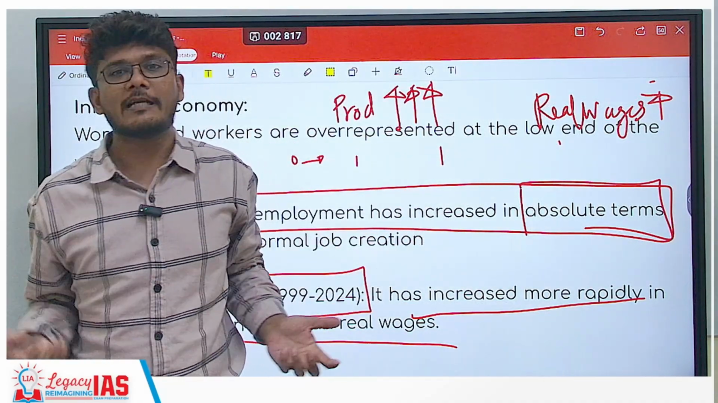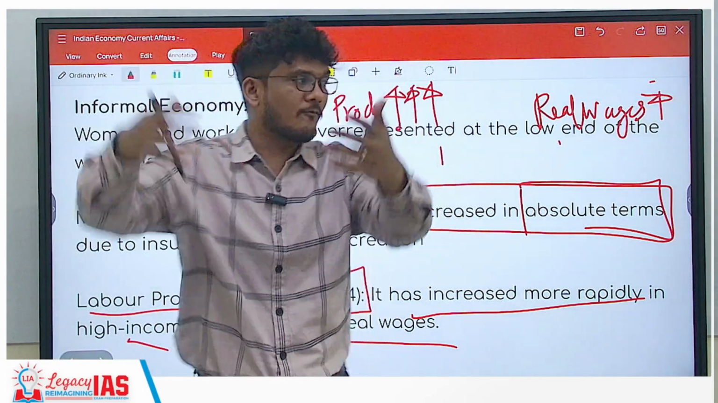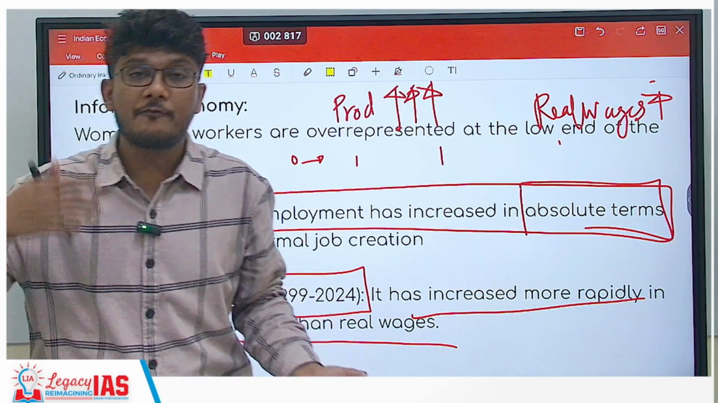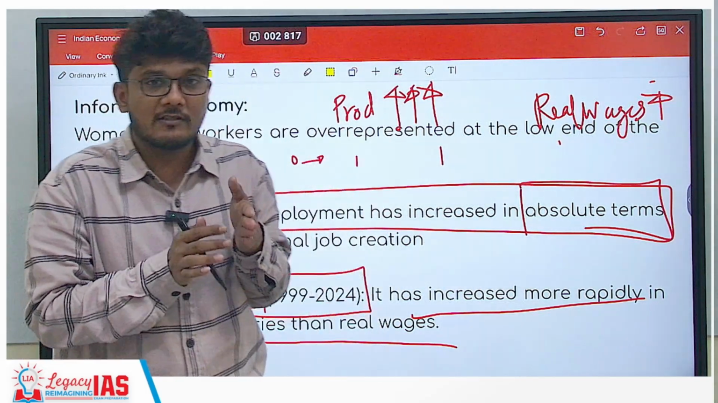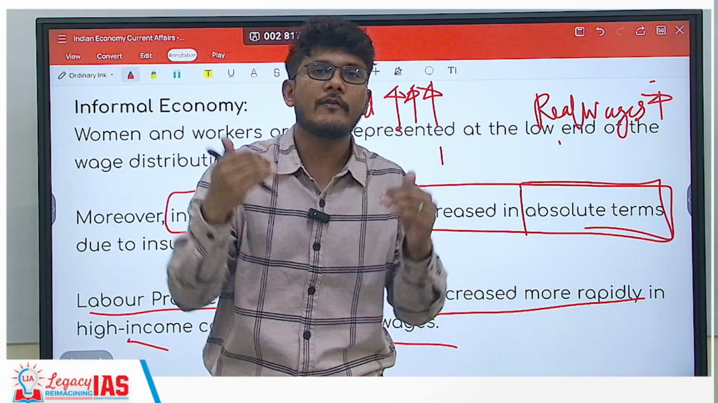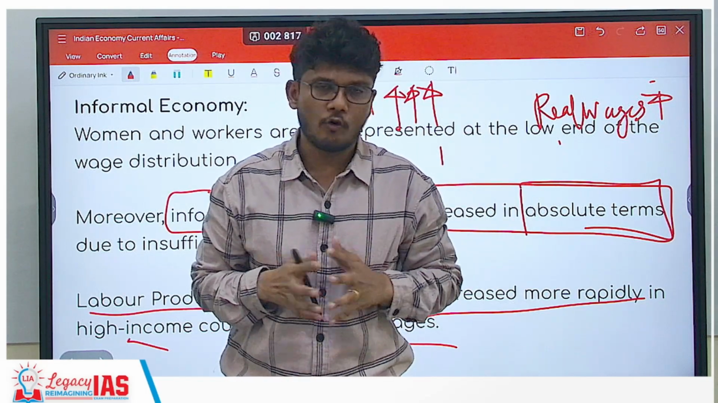So real wages should increase. It means that with every passing year, we are doing more and more work. This is the data for the last 25 years. More efficiently, more productivity. Each individual has higher productivity. The rate of growth of this productivity is higher than the rate of growth of real wages. I hope that's absolutely clear.